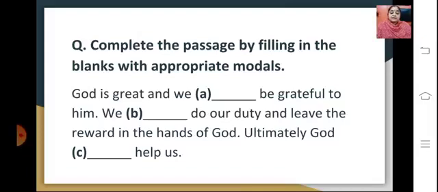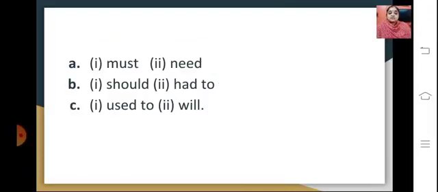Ultimately, God dash help us. You can see the options given here, must or need. So the first blank would be, we must. Must is the answer. The second one is should. We should do our duty and God will help us.